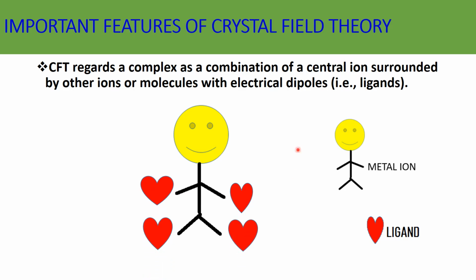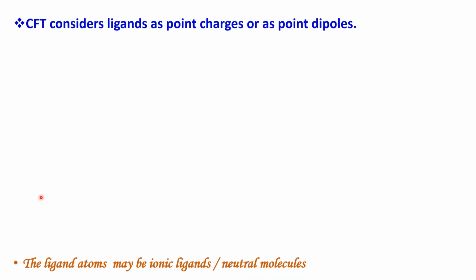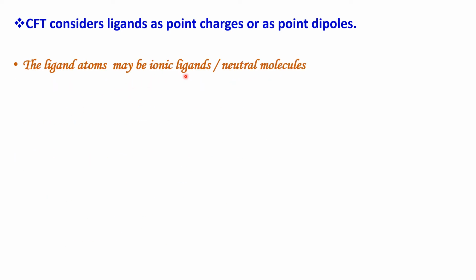Crystal field theory regards a complex as a combination of a central ion surrounded by other ions or molecules with electrical dipoles, that we call a ligand. Crystal field theory considers the ligands as point charges or as point dipoles. The ligand atoms may be ionic ligands or neutral molecules.